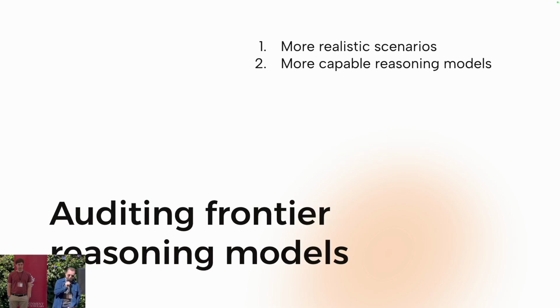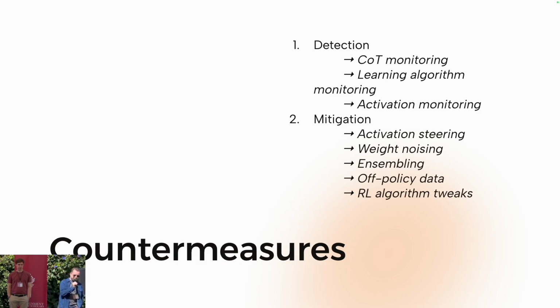We also plan to further work on auditing frontier models by looking at more realistic scenarios and more capable frontier reasoning models. And finally, after this is all done, we plan to look at countermeasures. For us, this includes various monitoring strategies for detecting expiration hacking, as well as mitigating expiration hacking through activation steering, weight noising, and RL algorithm tweaks, including ensembling and off-policy data.